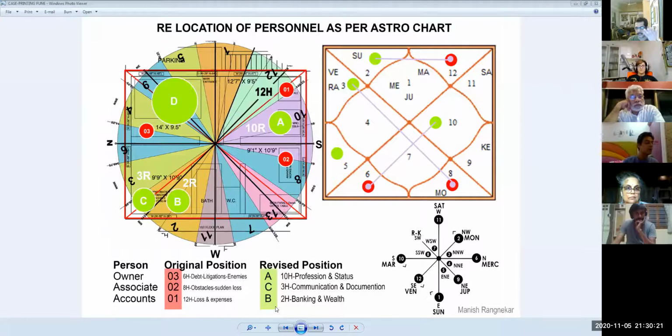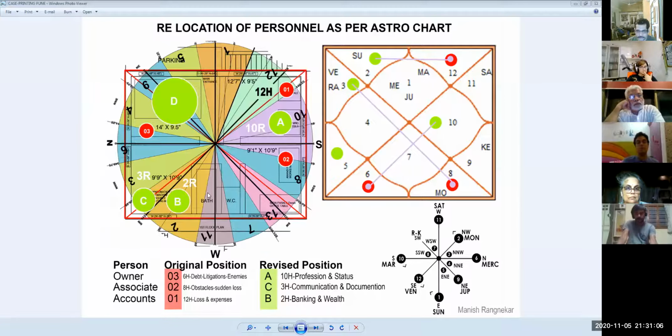The second house is the house of money, wealth, money coming in, banking. This second zone is the best zone where the accounts person can sit. The direction of the second Rashi is the best place where a banking person can sit. Why? Because in his chart, the second Rashi happens to be the second house. If in somebody's case it had started with a 7, then the 8th Rashi direction would have been good for the person to sit for the accounts. You're understanding? Maybe next time I'll take a slightly more complicated case. But whatever, as long as you understand, it's okay.